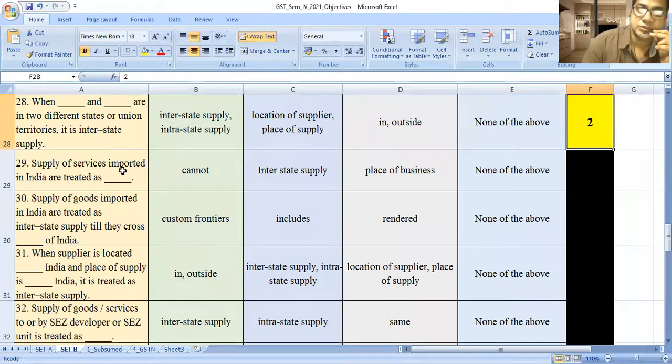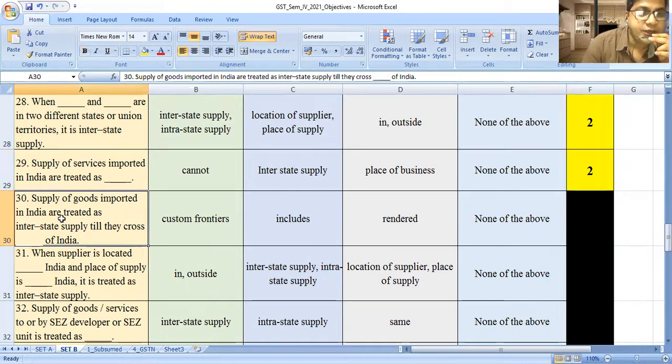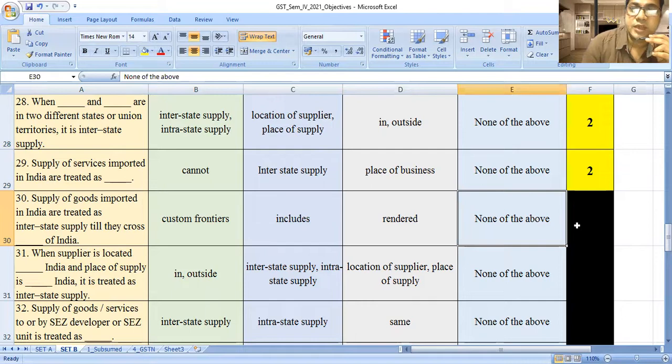Supply of services imported in India are treated as cannot, interstate supply, place of business, none of the above. The answer is interstate supply. Supply of goods imported in India are treated as an interstate supply till they cross dash of India. Custom frontiers, includes, renders, none of the above.